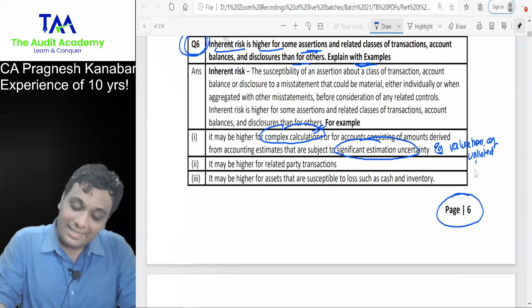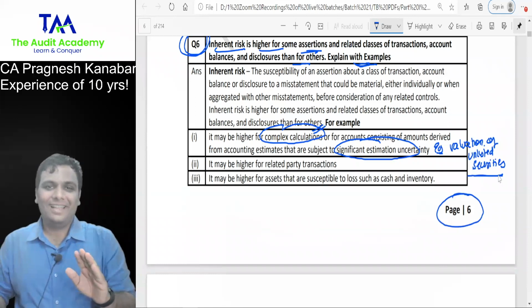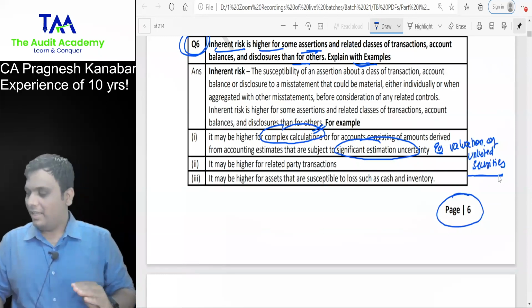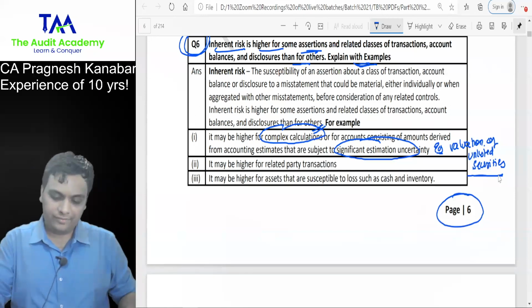Sir, are you going to discuss every single line of every question in the fast track batch? No. But for technical questions, yes. And for other questions, I will give you a briefing, what is important, keywords and stuff. Don't worry about it.